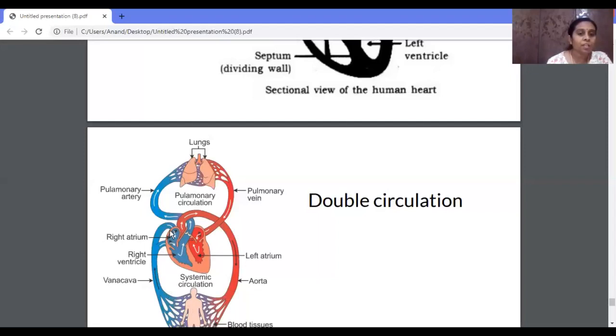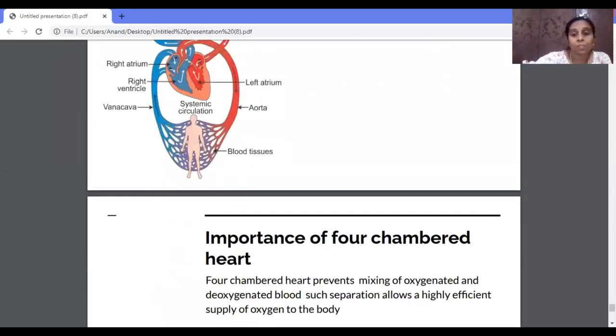Again, it will reach the right atrium through the superior and inferior vena cava. Through this circulation, the body cells get the oxygen necessary for life activity. Because the blood enters the heart twice, we call this circulation a double circulation. So this is about the double circulation.